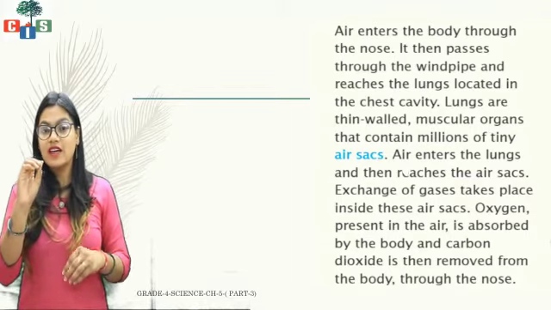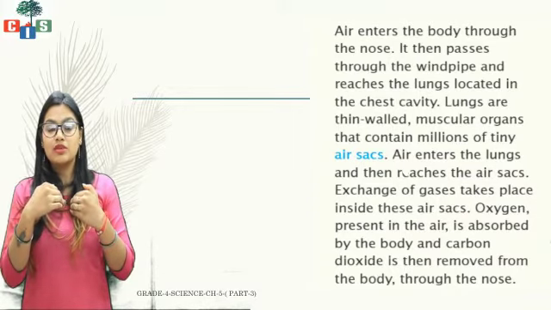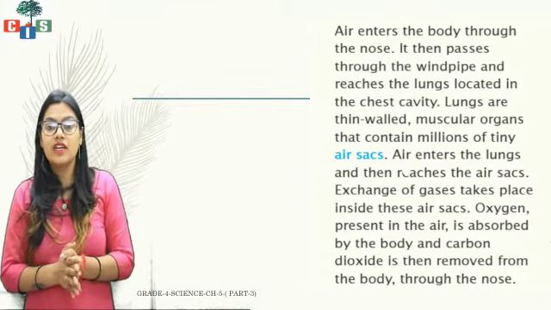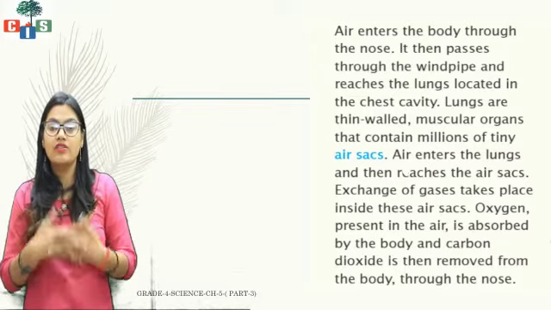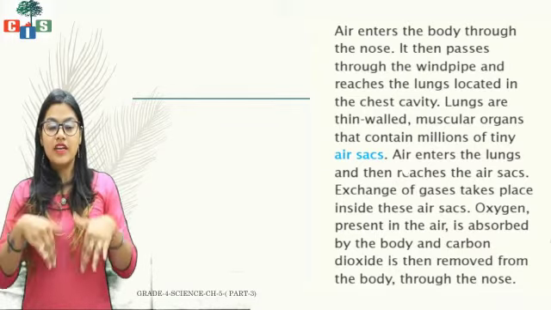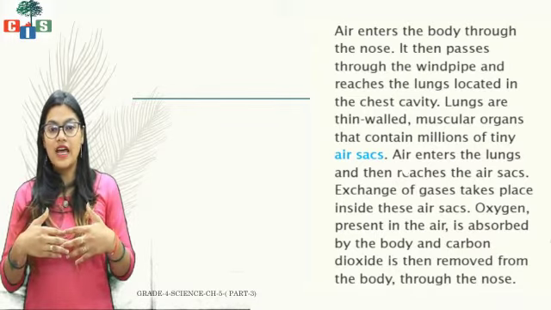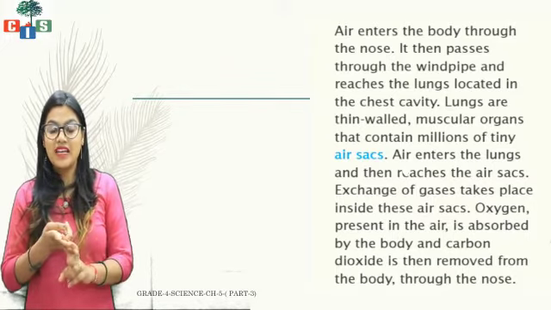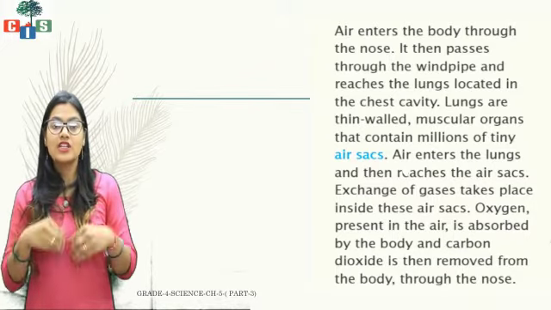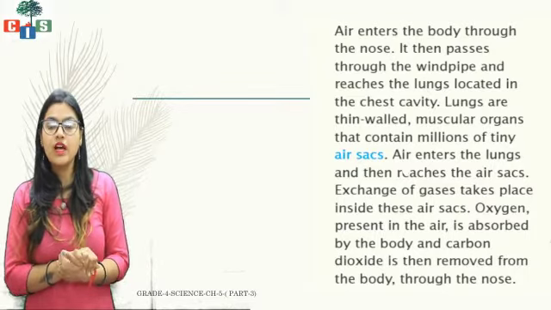Then the air sac will give it back to the lungs, and then we give out carbon dioxide from the body. So once we inhale, oxygen goes inside, exchange of gases takes place in the air sac, and then CO2 comes out of the body.